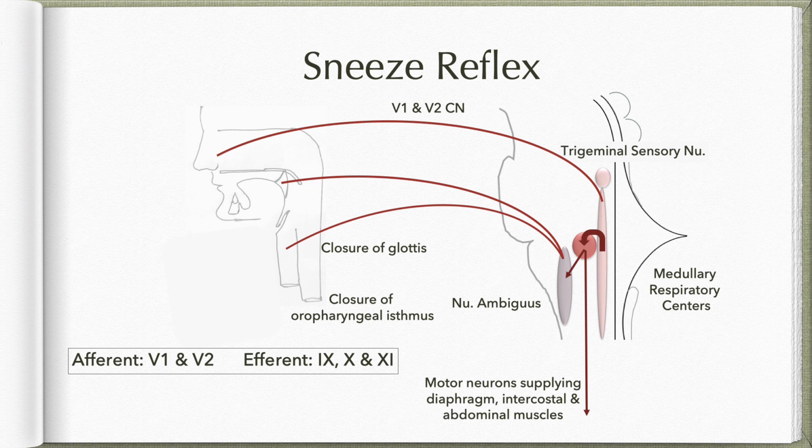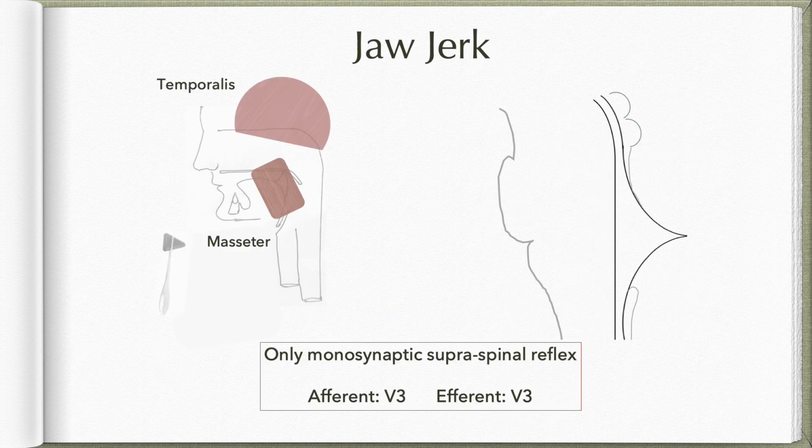So these three reflexes, that is the swallowing cum gag reflex, the cough and the sneeze reflex, were all having their reflex arcs at the level of medulla. Now next, coming to the jaw jerk.